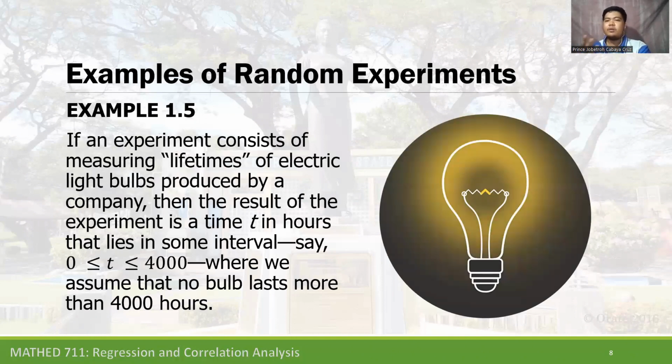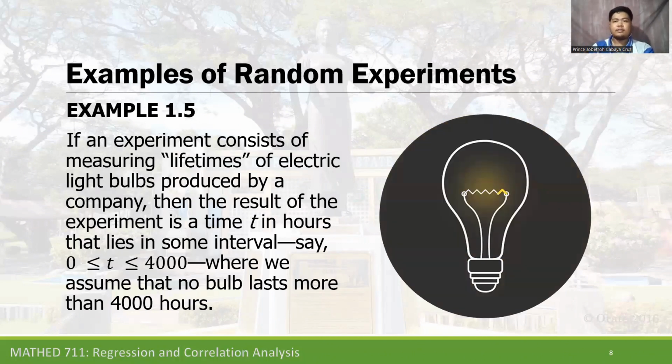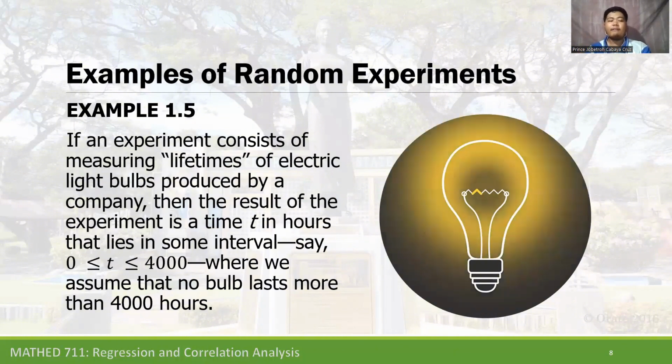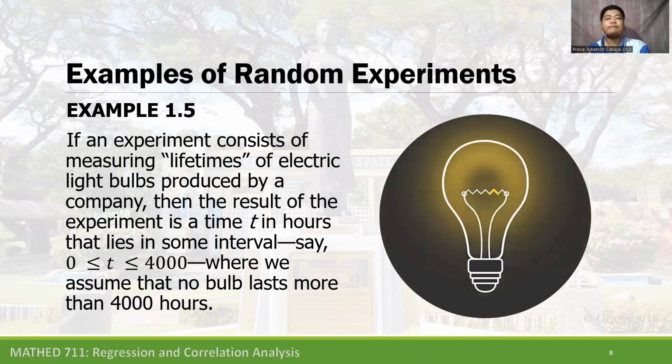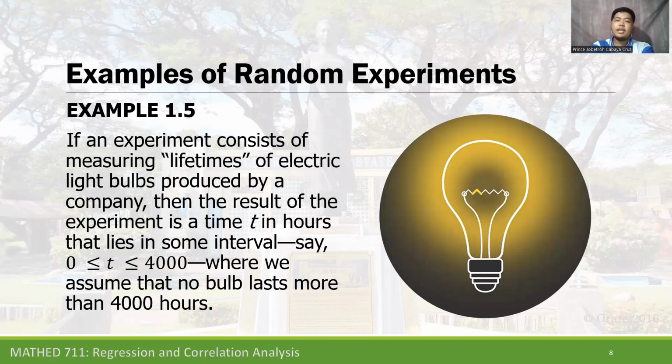Now we cannot know which bulb is the longest one. Let's say the bulbs only last up to 4,000 hours, from 0 to 4,000 hours. We have the chance of picking light bulbs that may have 3,000 hours, 2,000 hours, 100 hours, or 500 hours. Those are the possible outcomes of picking a light bulb.